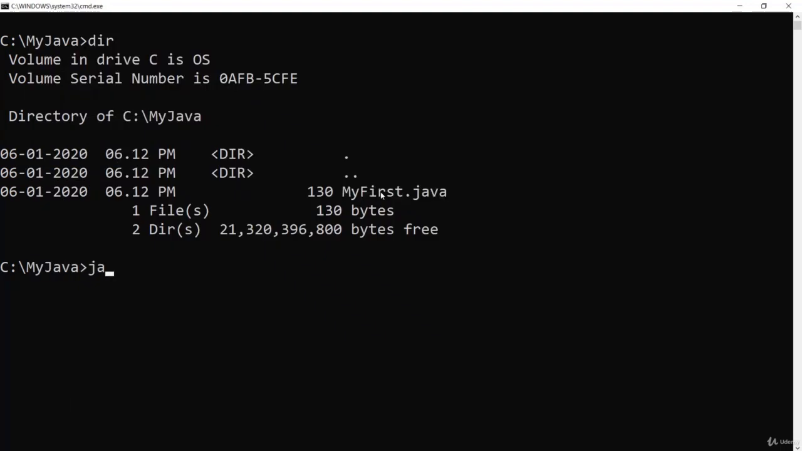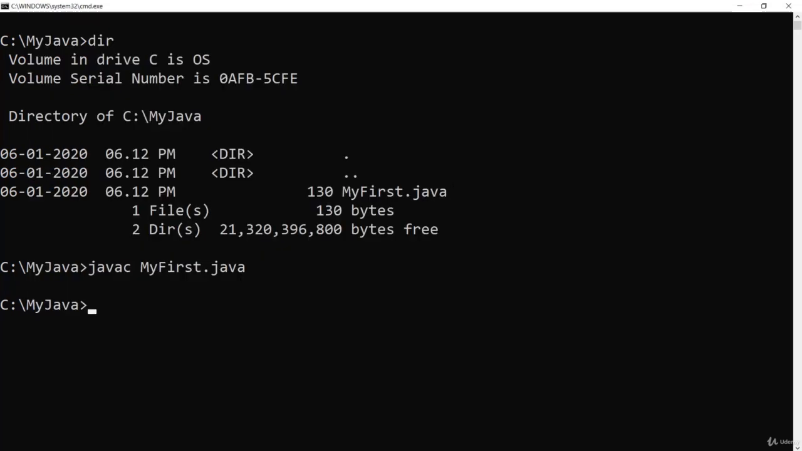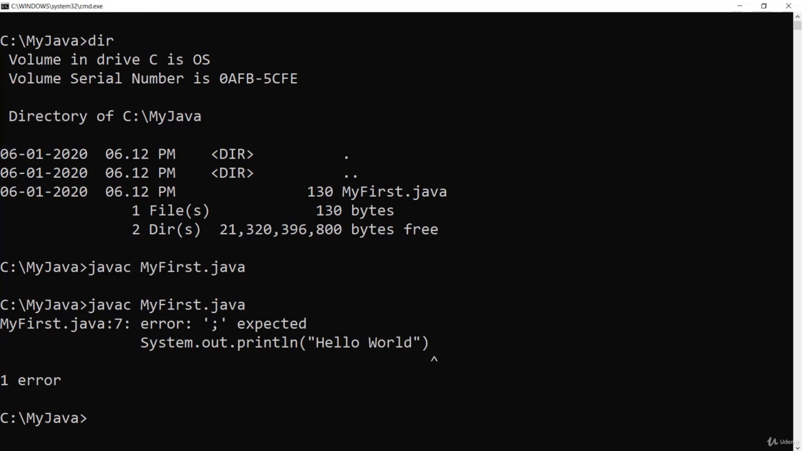So I will compile: javac my, press tab, it will show you that file, my first.java. It is compiled. If there are no errors, then it will not show any message. If there is any error, then it will show a message. So I will show you. Here inside this println, after this println, I will remove this semicolon and save it with Ctrl S. Then once again I will compile it. Yes, here it is showing an error. If there are any errors, only then the compiler will show the error. Otherwise, there is no message from the compiler.